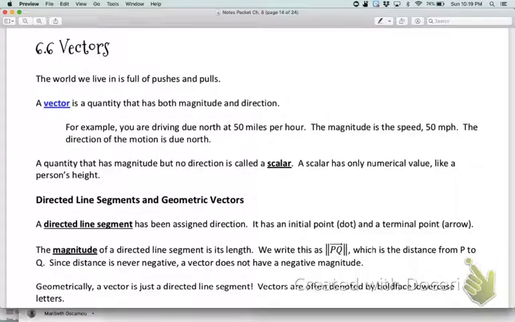This week we're going to be looking at vectors. The world that we live in is full of pushes and pulls. You might have a force that is pushing in one direction, or you might have a force that is pulling in another. That's just one application of vectors. If you've taken physics or if you plan to take physics, this is something that you're going to see a lot. So a vector is a quantity that has both magnitude and direction.